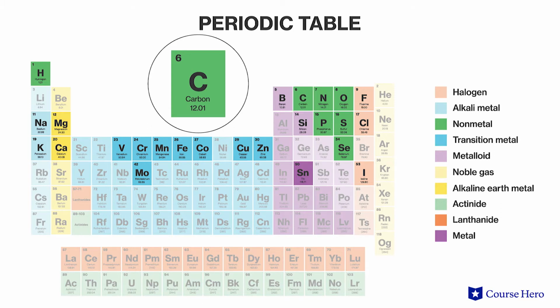4 of these, carbon, oxygen, nitrogen, and hydrogen, make up about 96% of the weight of most cells. Some of the other essential elements include copper, zinc, and iron. These are known as trace elements because they're needed in minute quantities. However, even though trace elements are required in very small amounts, you cannot live without them.